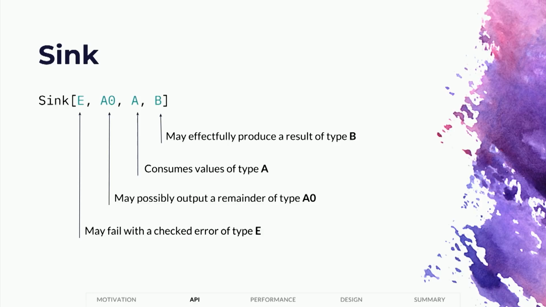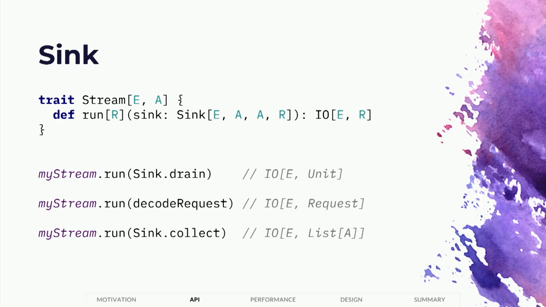So let's see how we actually use sinks. Up till now, we haven't even seen how we actually run a stream. So sinks are how we do that. We have the run method on stream, which will just spill the values of the stream into the sink, thereby producing an I/O of the result of the sink. So a few small examples here.